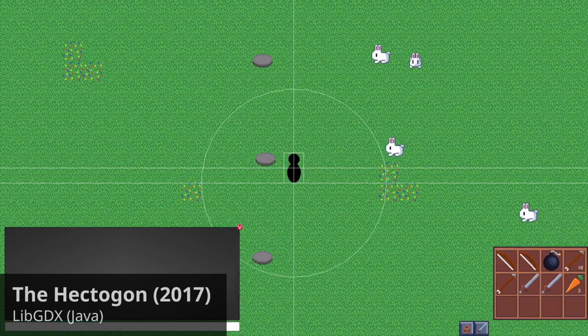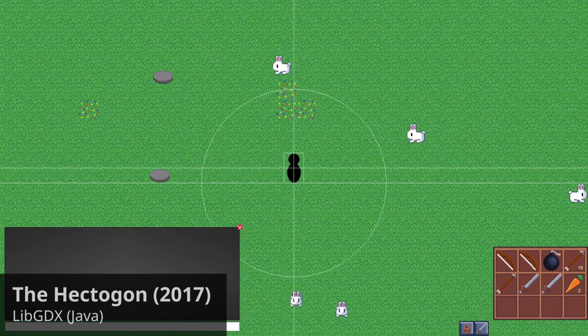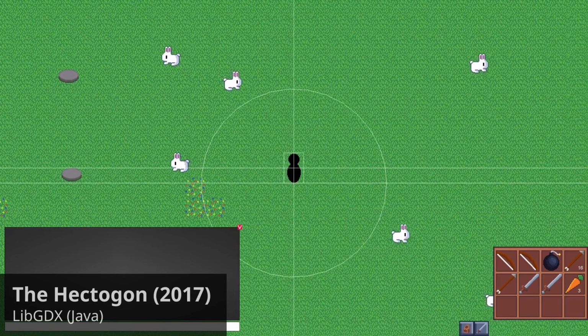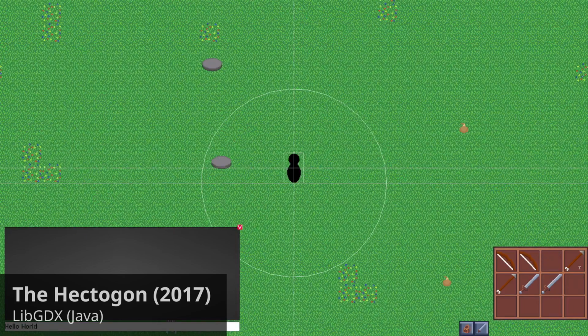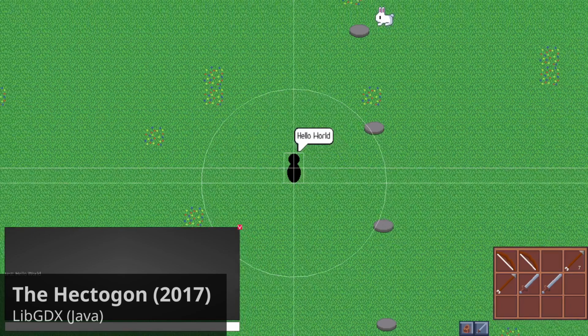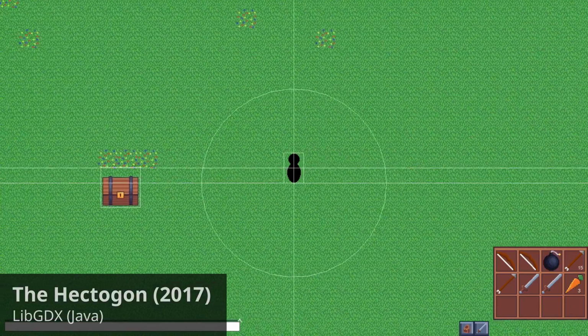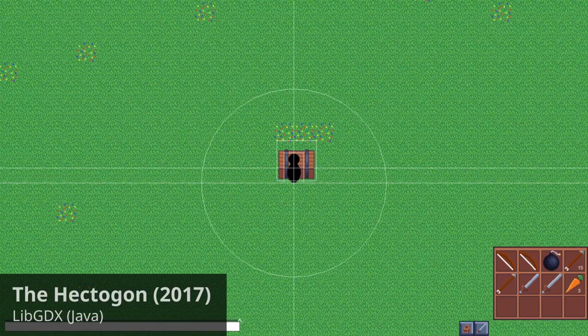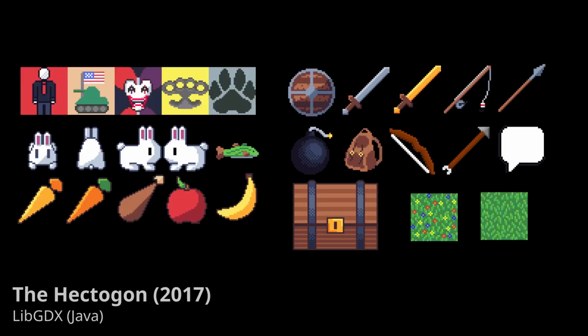Nine months later, I went back and improved the project. This version has much better pixel art because during those nine months, I definitely improved. Besides a world chat, this version does not actually have more features than the previous version. When I went back to this project, I found a bunch of unused art like perks, weapons, food, and animals.